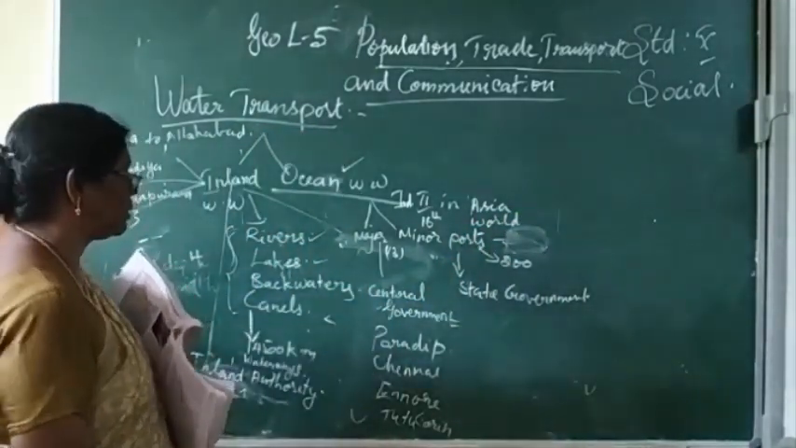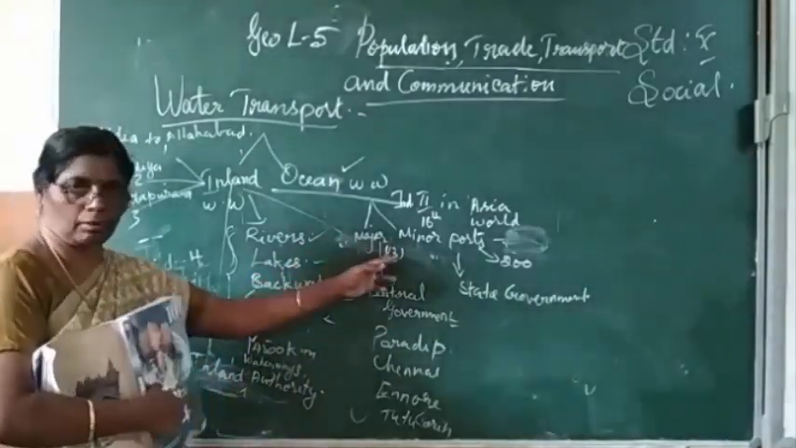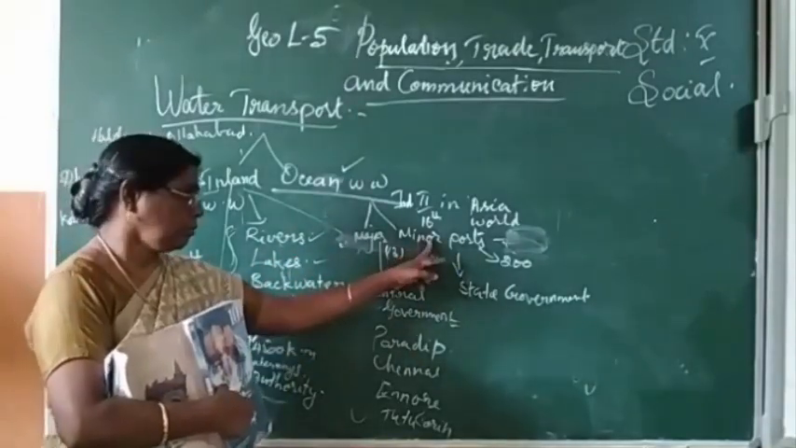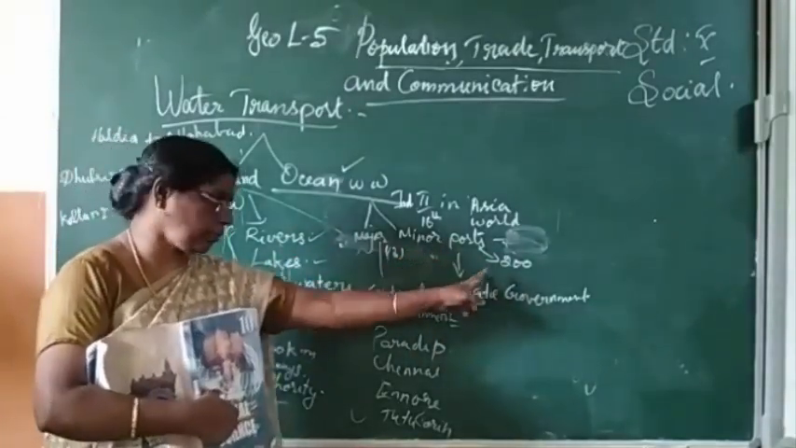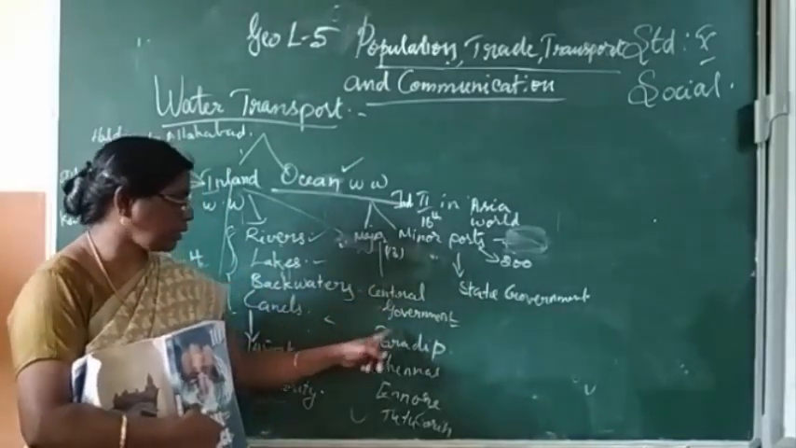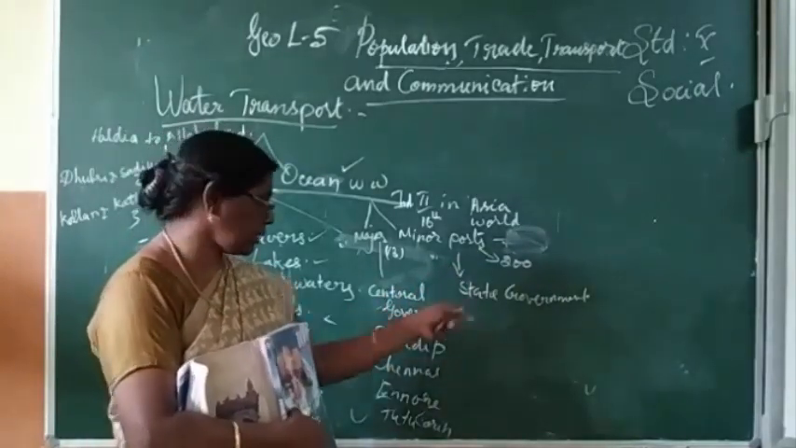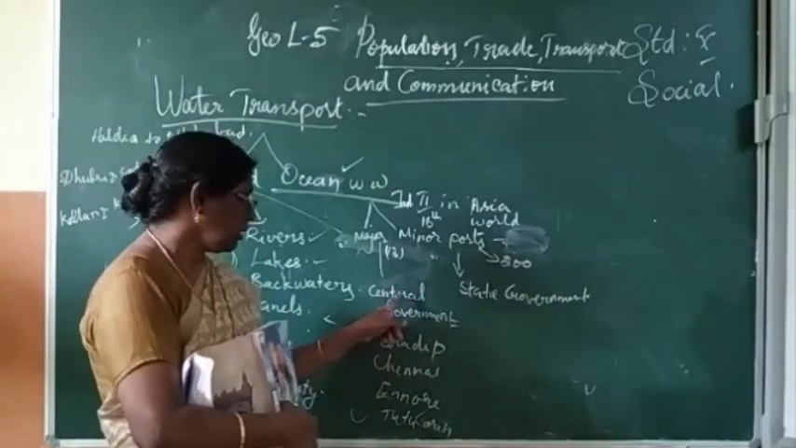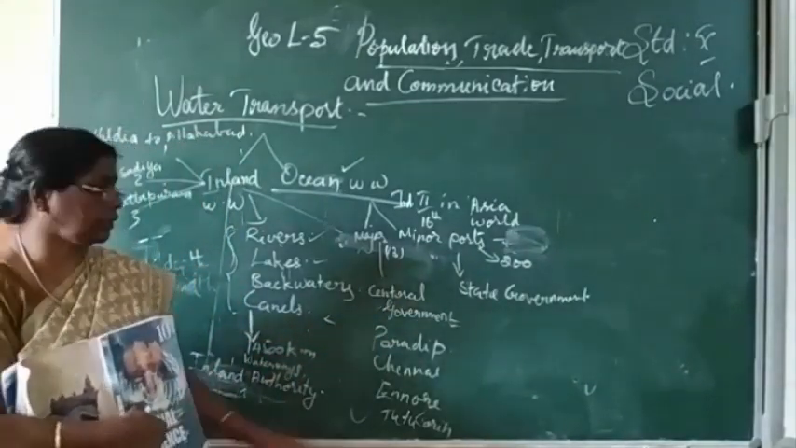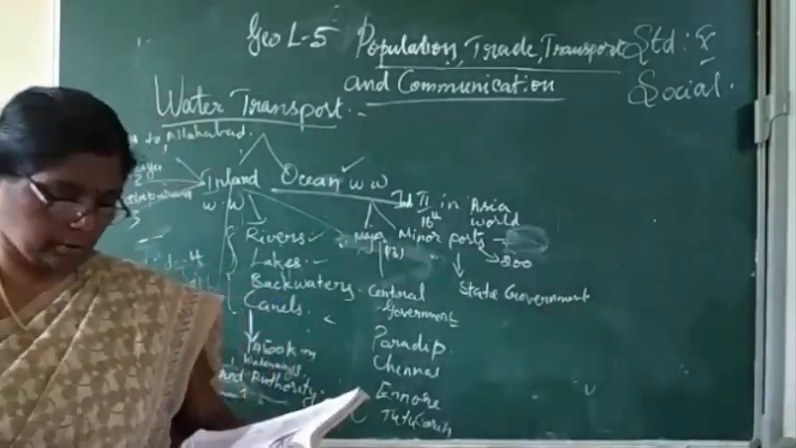Ocean waterways are very important. There are many major and minor ports: 13 major ports and 200 minor ports. The major ports are constructed and regulated by the central government, and the minor ports by the state government. Examples of major ports are Paradip, Chennai, Ennore and Tuticorin.